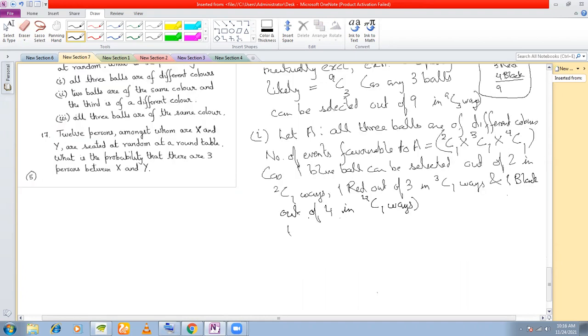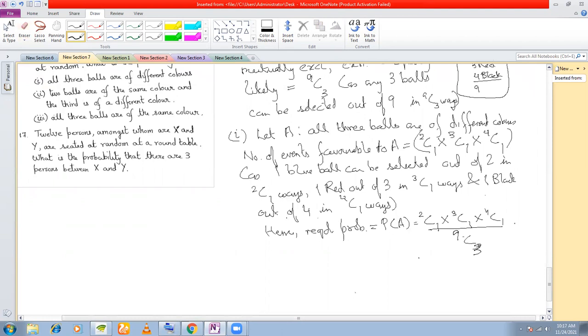Hence, what is the required probability? P(A) is 2C1 into 3C1 into 4C1 by 9C3. This is the required probability. Sir, it would be 9C3, yes, 9C3. So this should come to 6 by 7. Calculate.